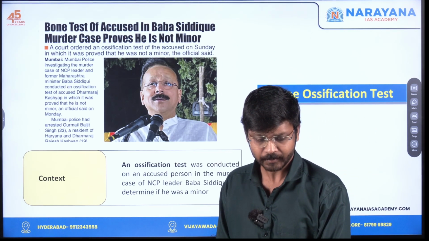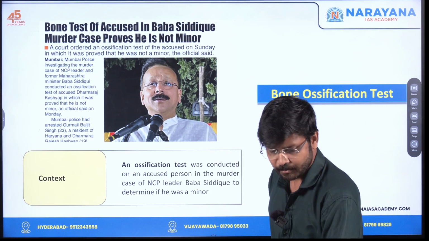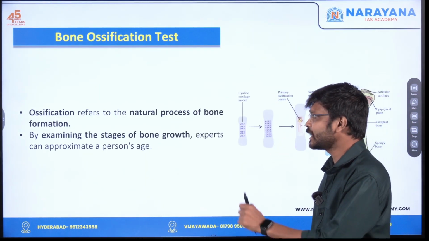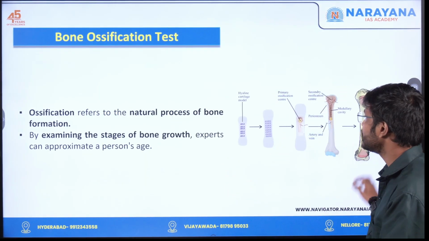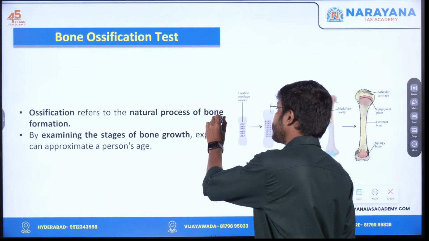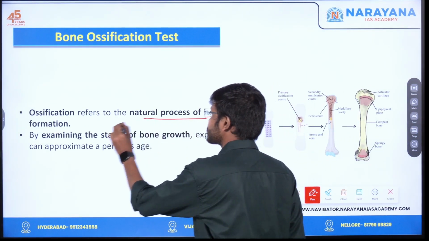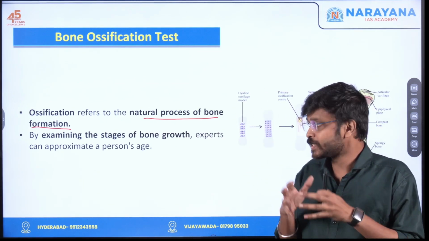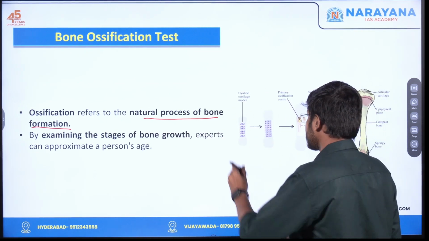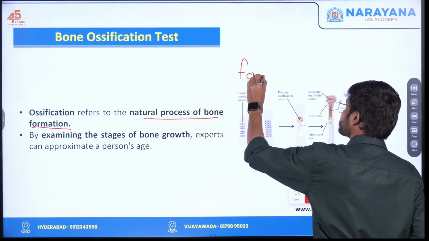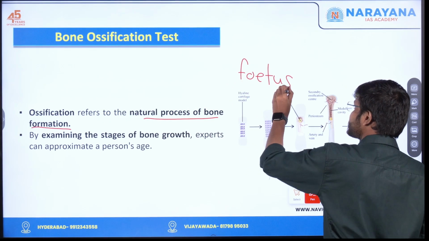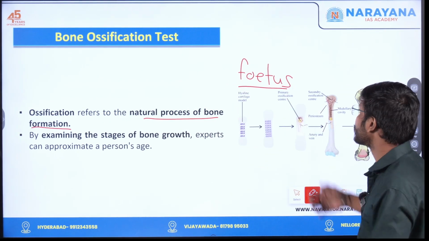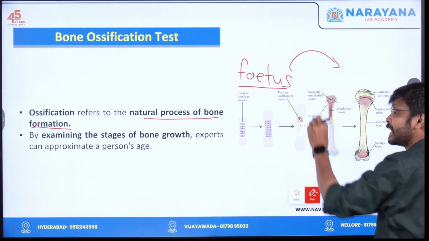Now let's quickly move on to what this bone ossification is. Ossification is a natural process of bone formation. Even before the birth of a child, this bone formation starts, from the fetus stage itself, and it goes on till the late adolescent stage.